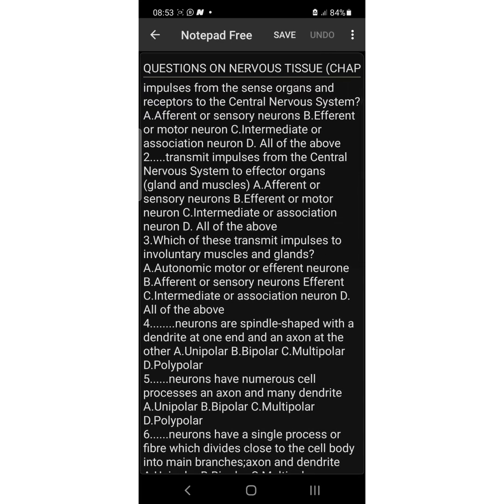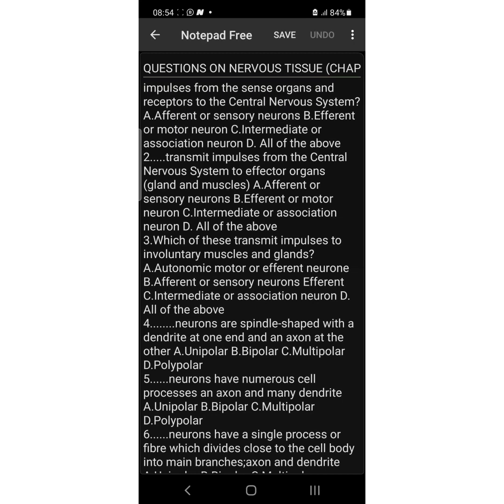Number 2, which neuron transmits impulses from the central nervous system to the effector organs? Effector organs are actually muscles and glands. The efferent or motor neuron does that. So the answer is efferent or motor neuron, which is B. Number 3, which of these transmit impulses to involuntary muscles and glands? The answer is A, autonomic motor or efferent neuron.